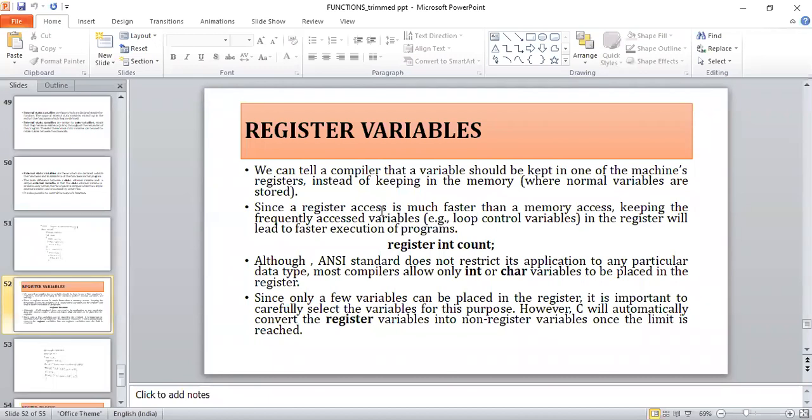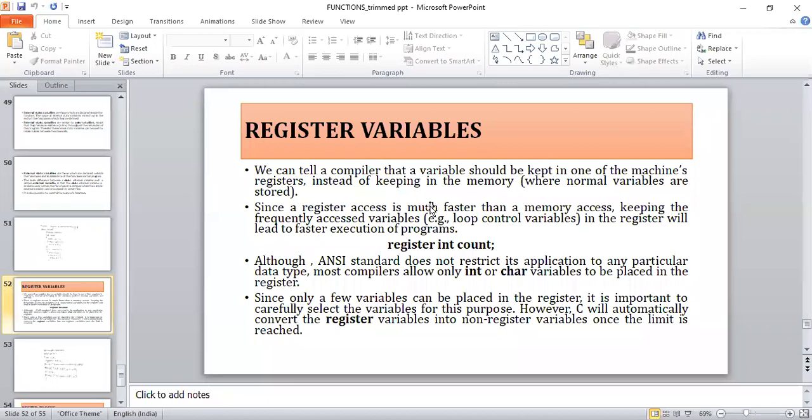For example, if you want to store your variable in the registers, I can go with the keyword register, as in register int count. That means count is a variable of type integer which is stored in the register, which leads to faster execution of the program. That is the main importance of making a variable a register variable.